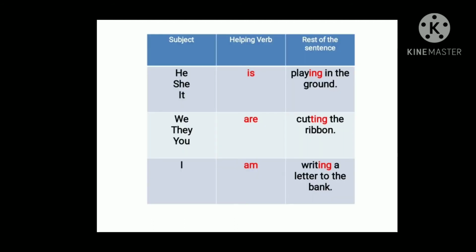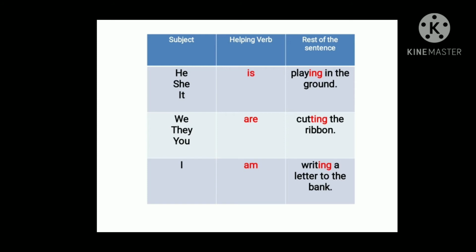So children, now look at the tabular column which I have displayed here. One is subject, the other one is helping verb and the other one is rest of the sentence. Now look at the subject column. He, she, it. When you talk about a singular noun or pronoun, you will use the helping verb is. Got it? And look at the rest of the sentence. He is playing in the ground. She is playing in the ground. It is playing in the ground.